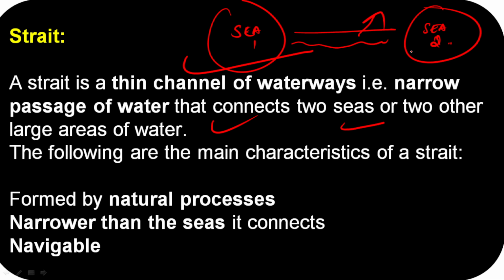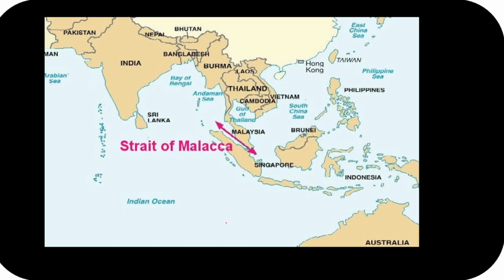So please remember this. Apart from that, if they ask you tomorrow what are the main characteristics of a strait, guys, we will see it is formed by a natural process. It is very difficult for it to be man-made. And we will see, guys, it is narrower than the seas. It connects. Apart from that, guys, it is navigable. And guys, when we look at the major straits of the world, we will see the straits of the world are used for commercial shipping, to travel from one sea to other economic zones, and they have immense strategic as well as commercial importance.